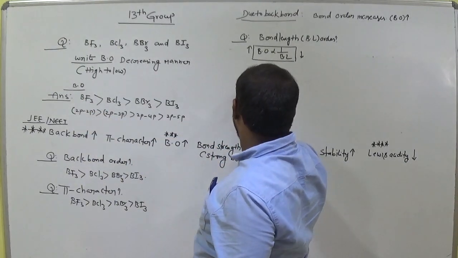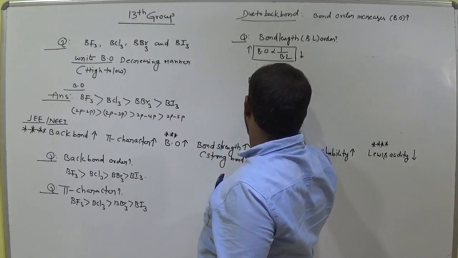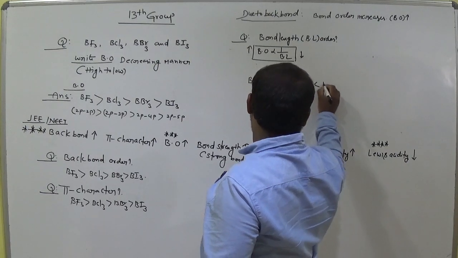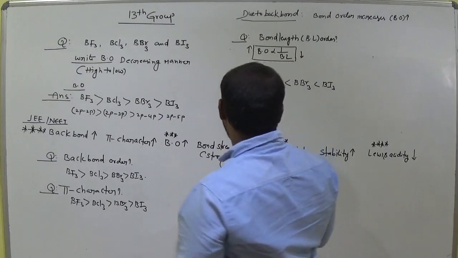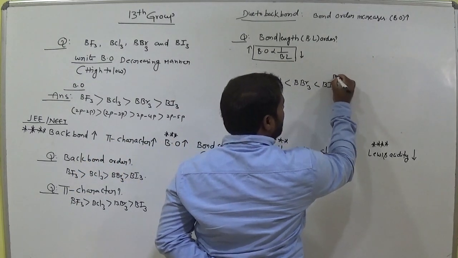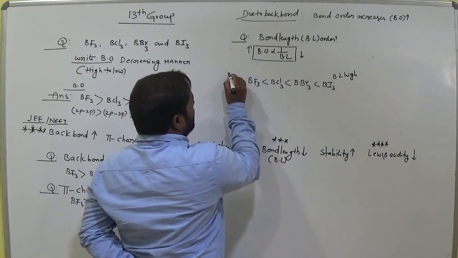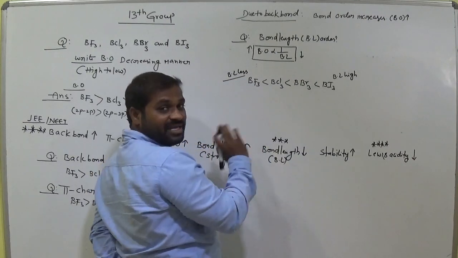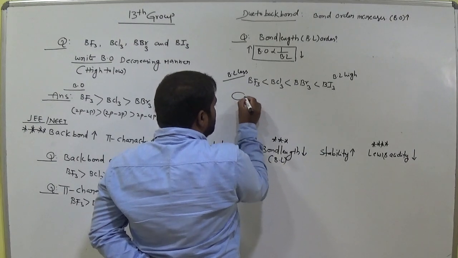So now write boron trifluoride less than boron trichloride less than boron tribromide less than boron triiodide. Okay, let's see. In the boron, which orbital? This is bond length high. For this one, bond length is least. Okay, inversely proportional. So in the boron, which orbital is involved? 2p orbital.